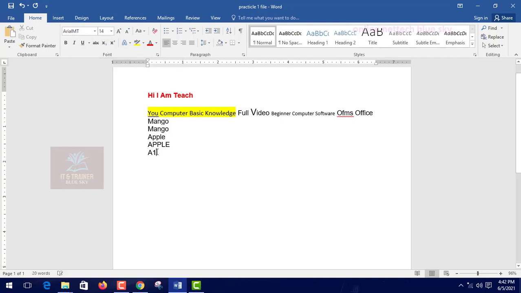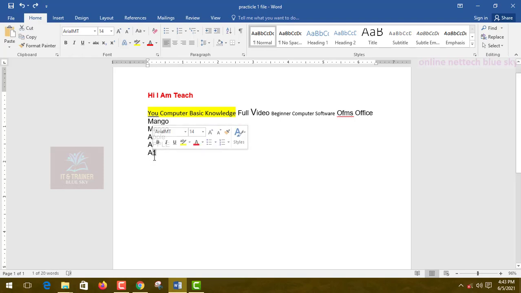Okay, one type of character. So I want 1 under A. So first select here, first letter select here. Okay, so this is a 1 first. I want this letter under A. So you can see just under A, and opposite that type I want A1.